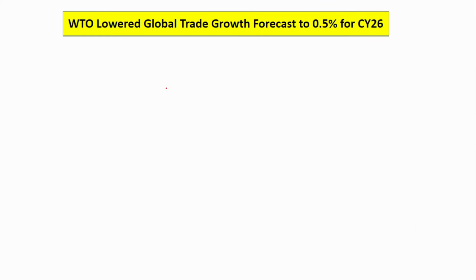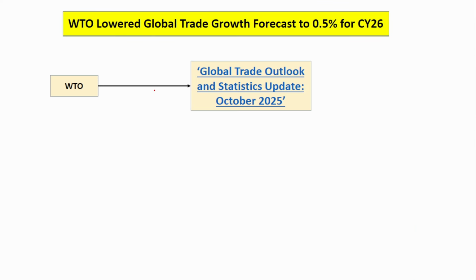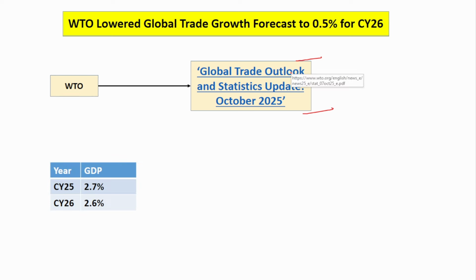The next news is about the trade forecast by the World Trade Organization. WTO has released its latest outlook titled Global Trade Outlook and Statistics Update October 2025. In that, it has projected global growth, that is the world GDP growth, for the calendar year 2025 at 2.7%. For 2026, it is 2.6%.